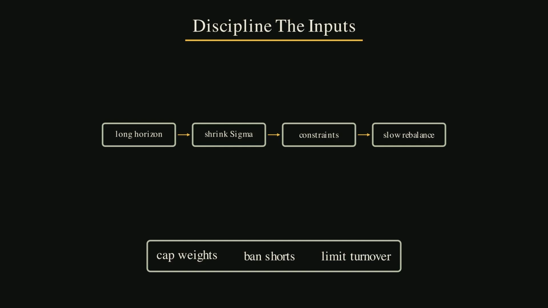The output can look modest. It may not be a dramatic bet. It may look close to equal weight, just tilted away from redundant risk. That modest look can fool people. They expect optimization to produce something strange. They expect a secret portfolio. But a good portfolio often looks ordinary.